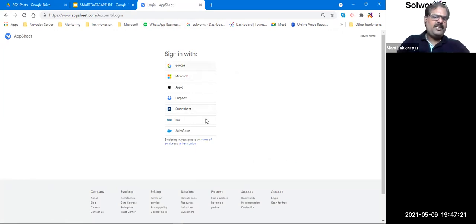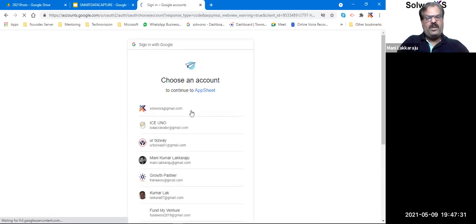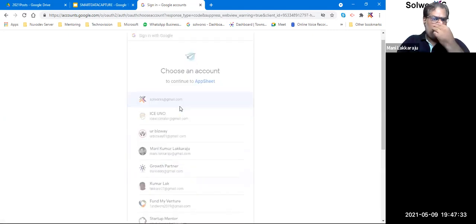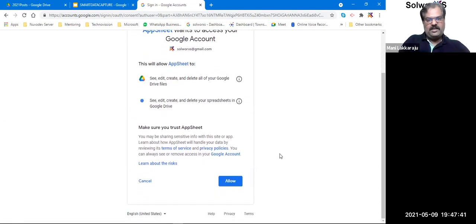I can use any of these data sources. For now, let me say I'll use Google. Okay. The moment I say Google, it will ask me what account I'm trying to use. There are so many accounts. Let's say I'll use this account. Then automatically it establishes a secured interface, and it asks me all the alert conditions, whether you trust this app. You just need to say, yes, I trust and allow.